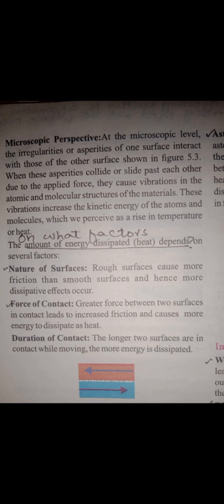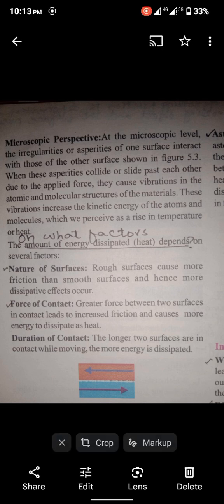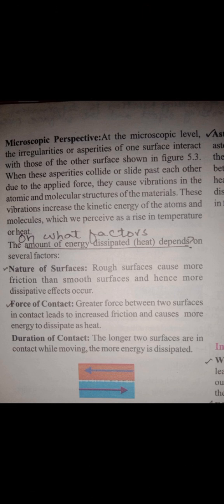The third one is the duration of contact. Duration of contact means how long two surfaces are in contact with each other. If two surfaces are in contact with each other for a longer time, then frictional forces will also be greater, which leads to more dissipation of energy or more heat loss.